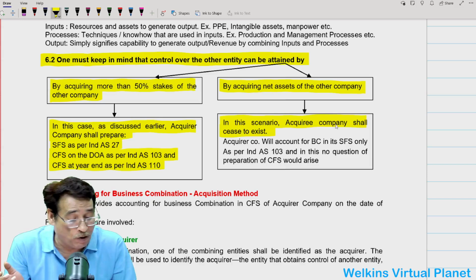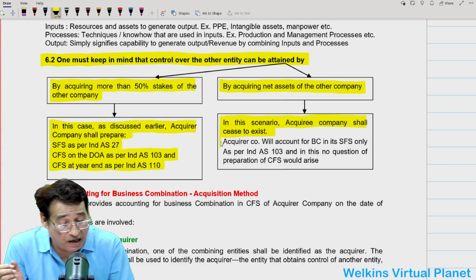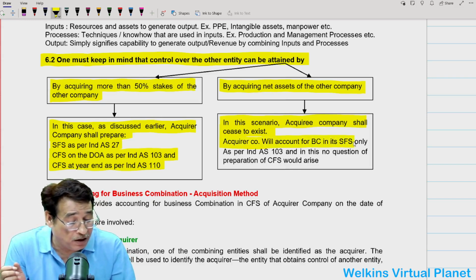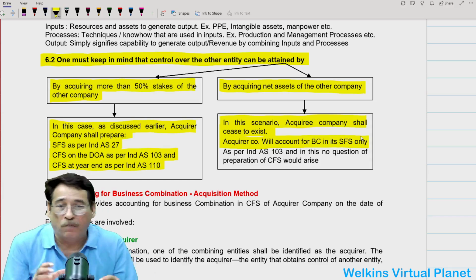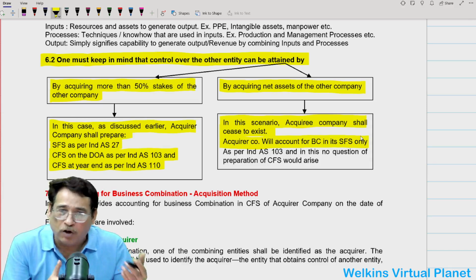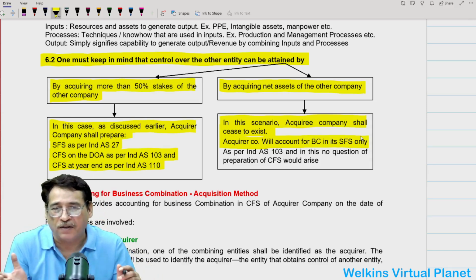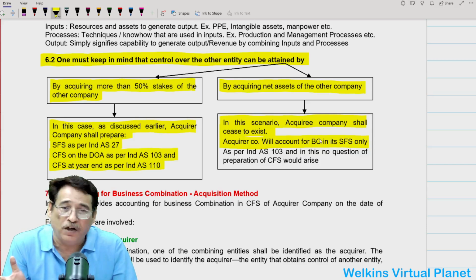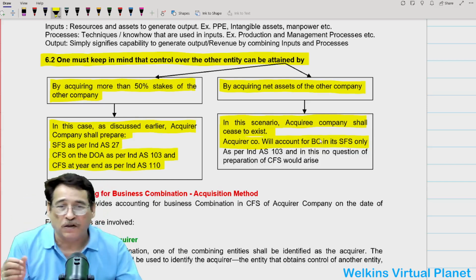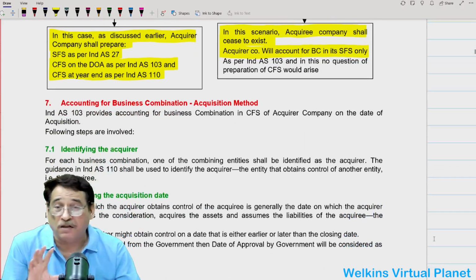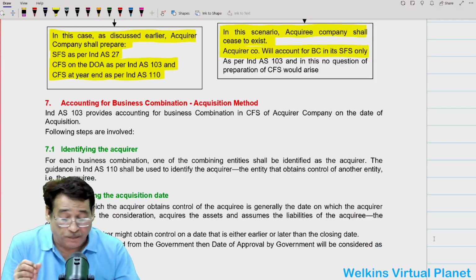In this scenario, the acquired company shall come to an end, shall cease to exist. The acquirer company, this time the parent company, will account the business combination in separate financial statement, and because the other company is no more, you cannot prepare the consolidated financial statement in this case. Is it clear to you? So you need not prepare consolidated financial statement if you are going to purchase the net assets of the other company. Is it clear? So there is a difference between acquiring control and acquisition of net assets of the other company.